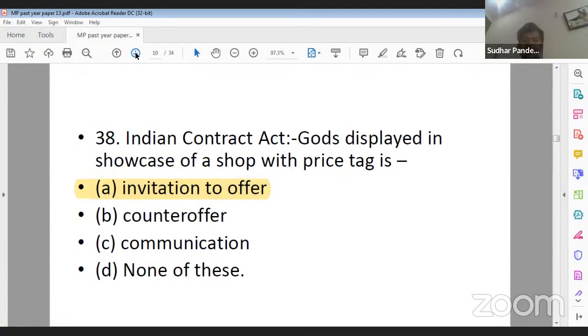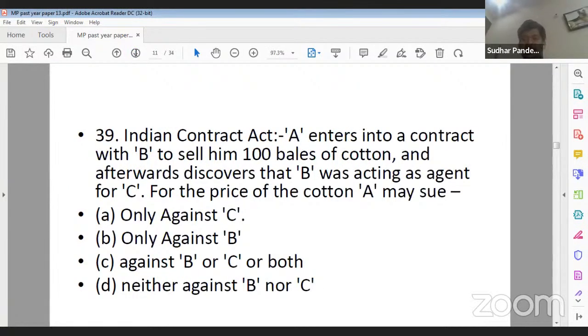Now, next question is question number 39. A enters into a contract with B to sell him 100 bales of cotton and afterward discovers that B was acting as agent for C. For the price of the cotton, A may sue: option A, only against C; option B, only against B; option C, against B or C or both; and D, neither against B nor C. Question number 39. What should be the correct answer?